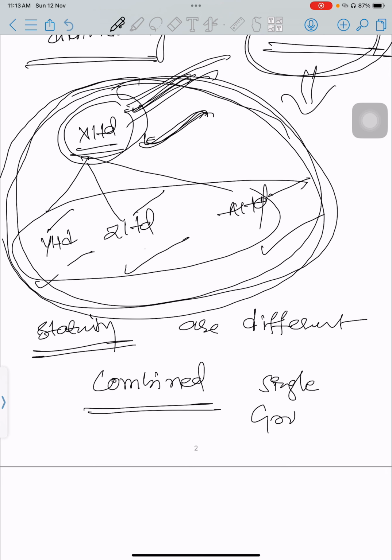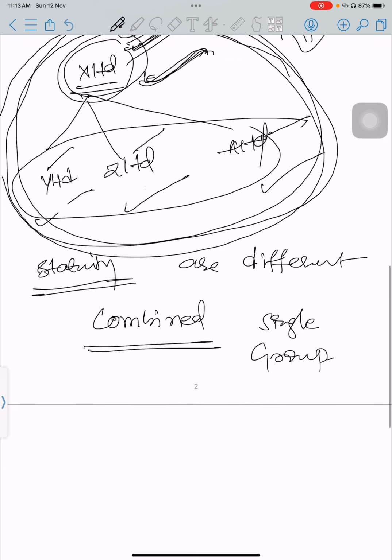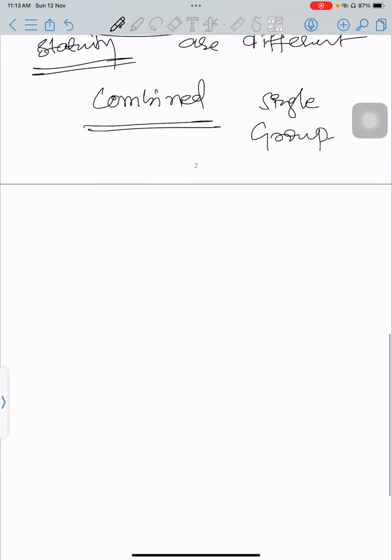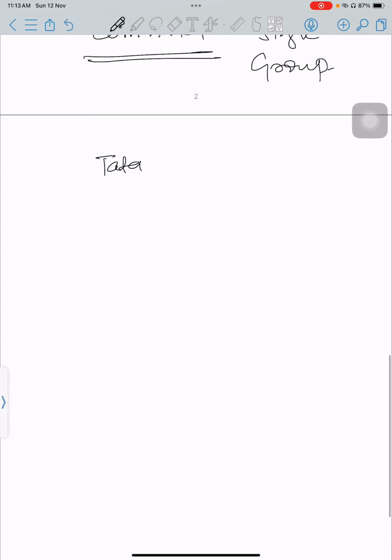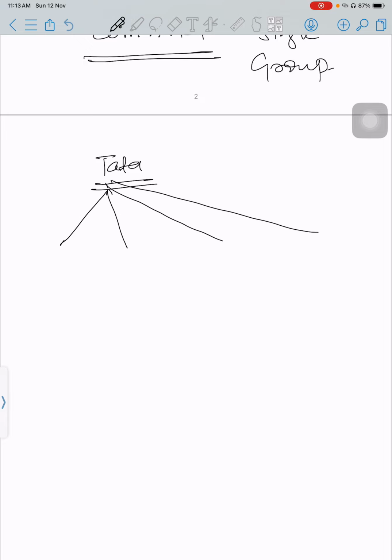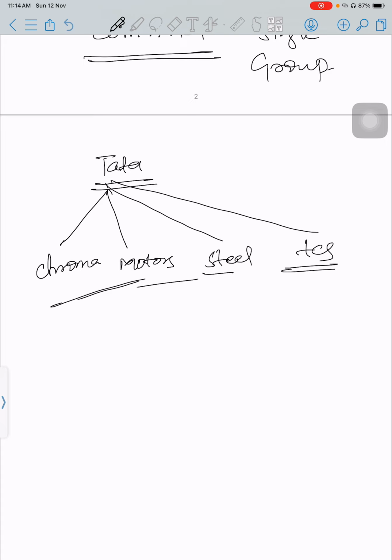To give a real-world example, in India especially, Tata is a parent company. Tata has multiple subsidiaries like Chroma, Tata Motors, Tata Steel, TCS. You can give n number of examples; I'm just taking one so that you can understand.